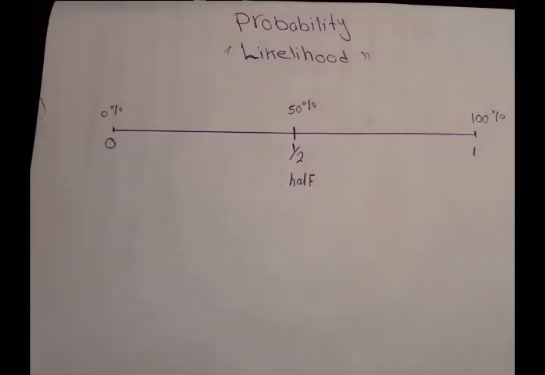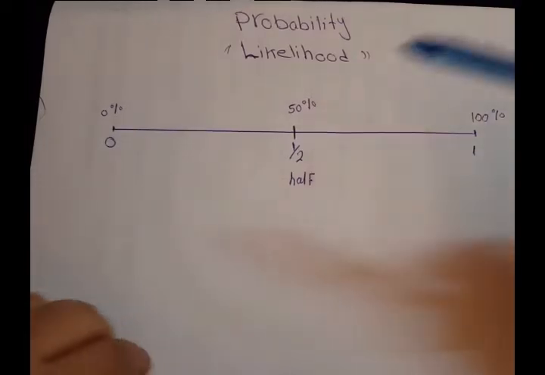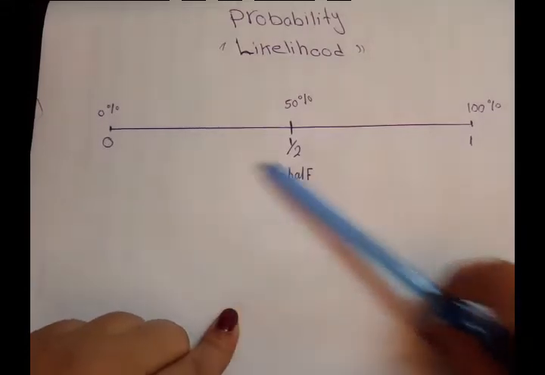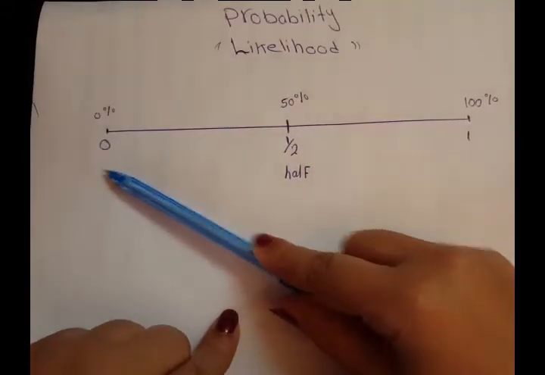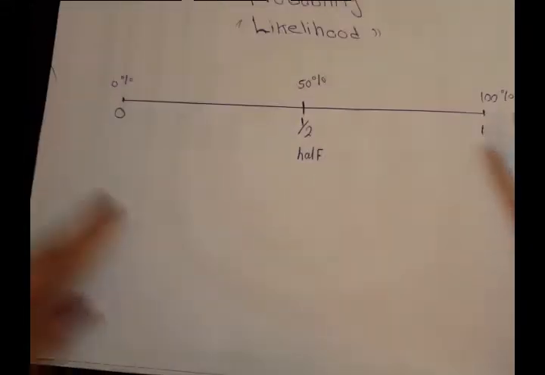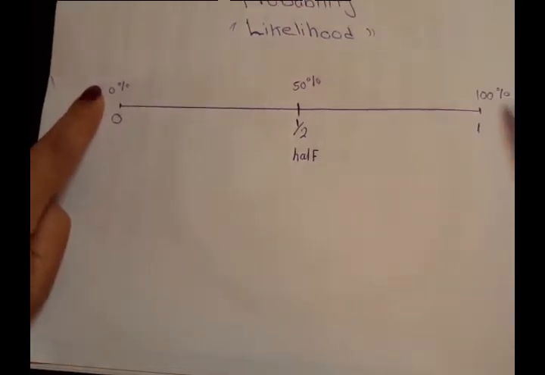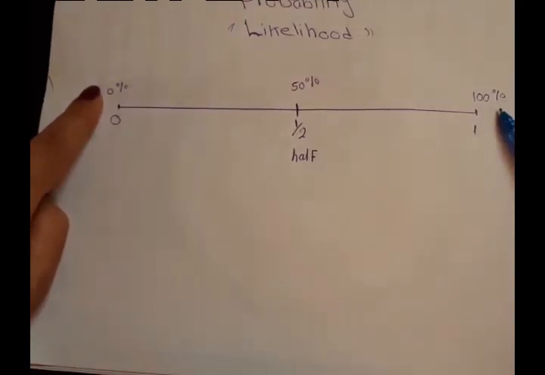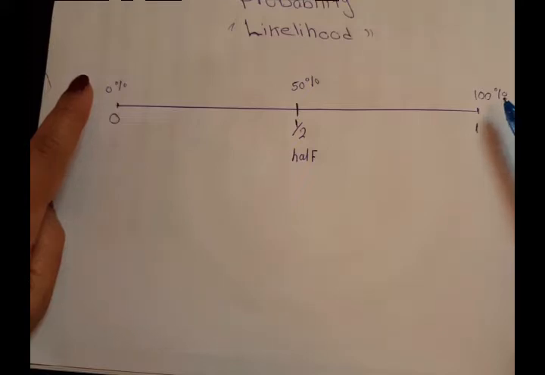Miss, can we do it a little bit easier for me to memorize? I might have to memorize all the events, whether they're possible, impossible, and so on. No. Let's imagine that probability is just like a number line that starts with 0 and ends with 1, or starts with 0% and ends with 100%. Those are the two probabilities that we talked about.